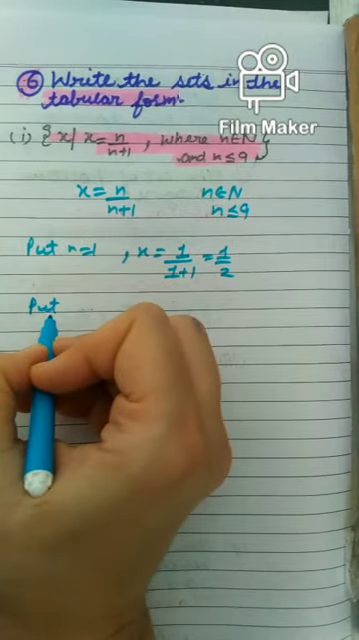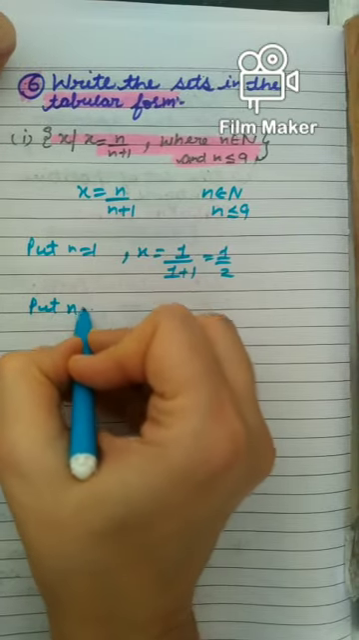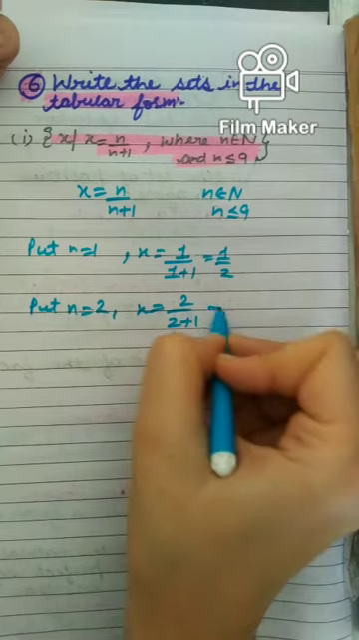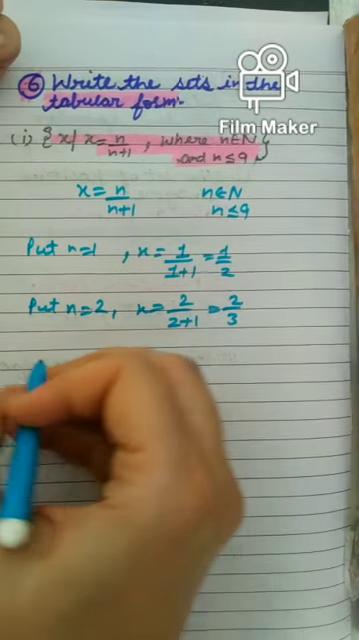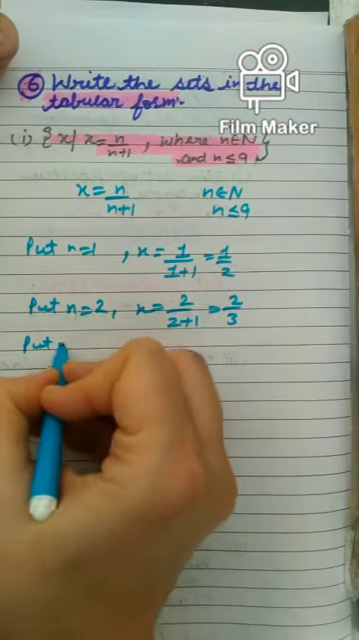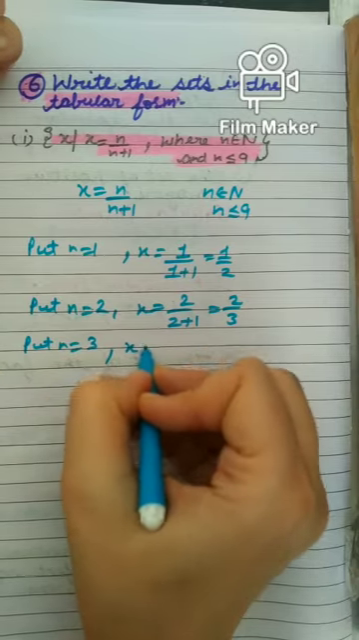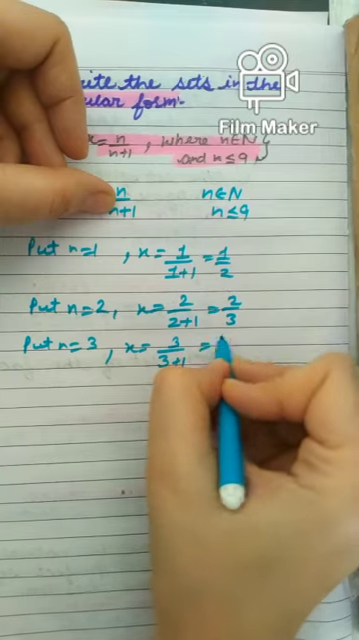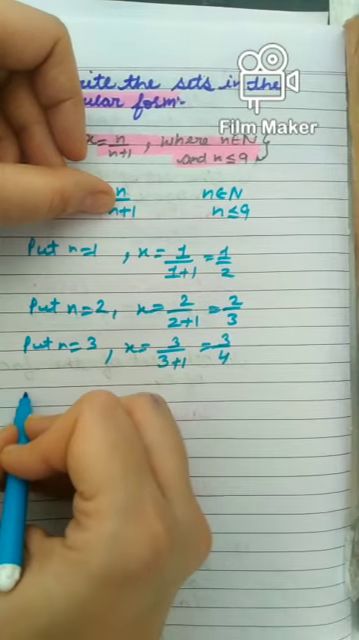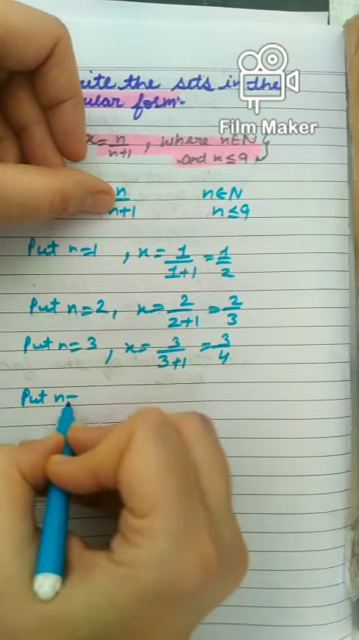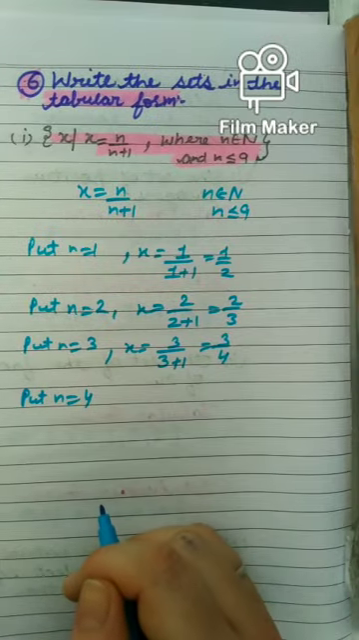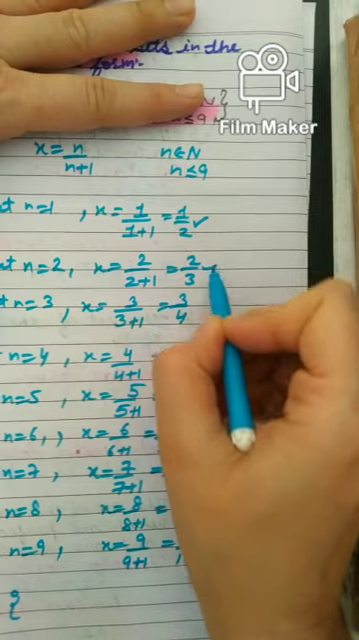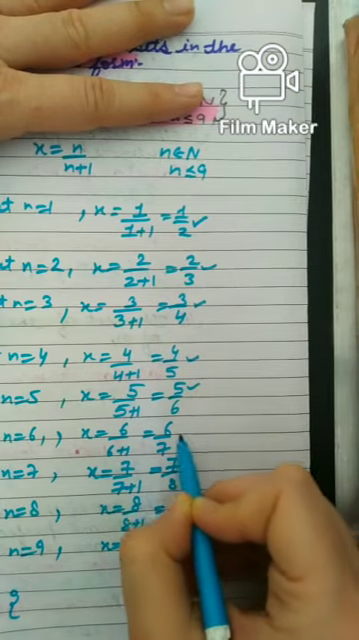Now put n is equal to 2. x will be 2 by 2 plus 1, means 2 by 3. This is the second element. Now put n is equal to 3. So x will be 3 by 3 plus 1, so 3 by 4. Similarly, you can obtain all the remaining values. Till 9 you have to put. So we can see that on putting different values of n, I have got these values of x. So these are making this set.